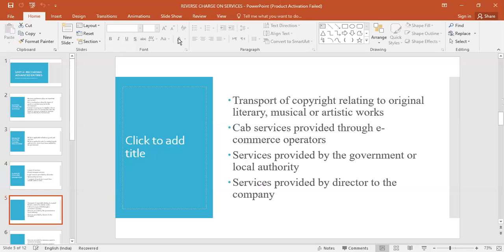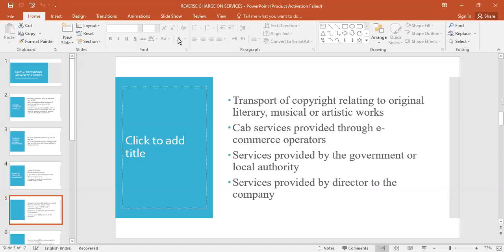Similarly, some more examples are there. Transport of copyright relating to original literary, musical or artistic work. You're bringing your copyright work from abroad. It may be literary work or musical or artistic work. From abroad, you have to pay reverse charge mechanism. Similarly, cab services provided through e-commerce operators.